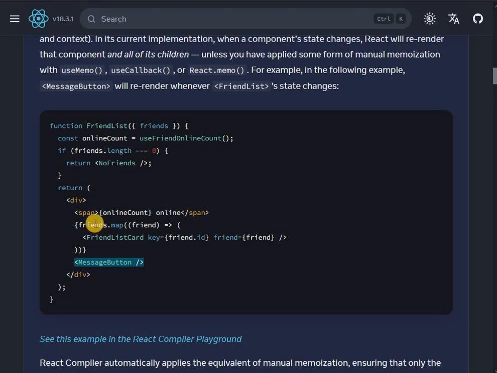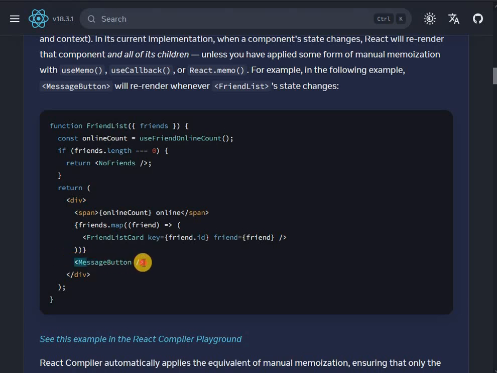Okay, so if our friends that are online is changing, which is coming as a prop from somewhere else, if the number of our friends that are online is changing right here, the component will re-render, and since this message button is a part of this component, it will re-render as well.